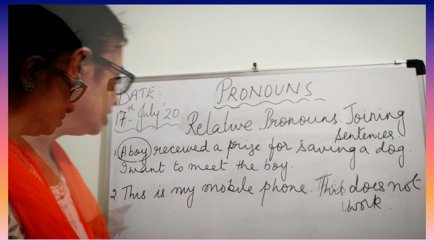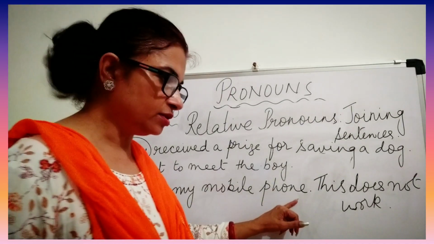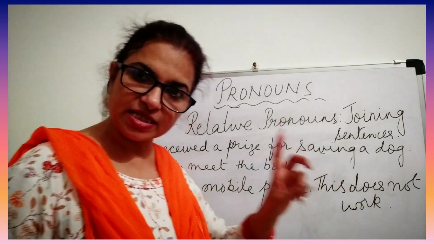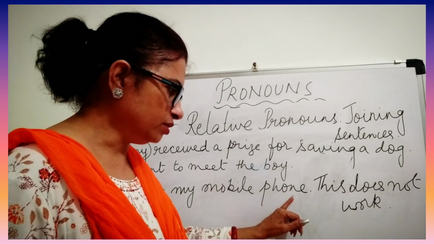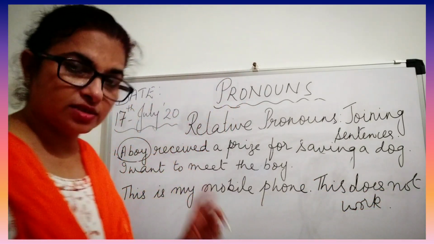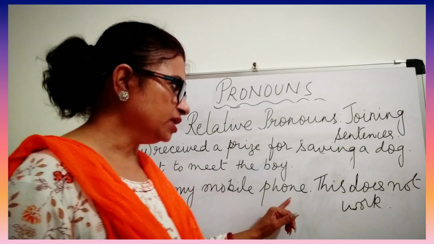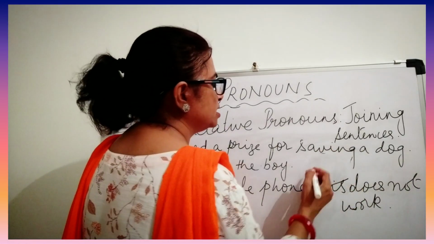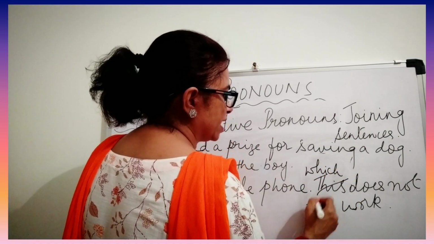Now, this is my mobile phone. This is one sentence. This does not work is the second sentence. If I join them: this is my mobile phone which does not work. Secondly, we can also say this is my mobile phone that does not work. That means I can cancel this and write which as well as that.